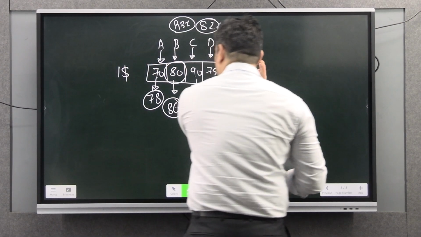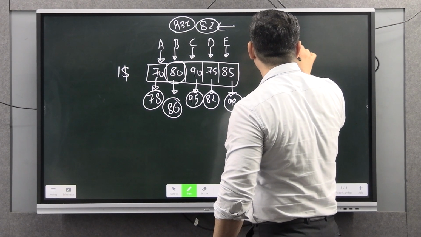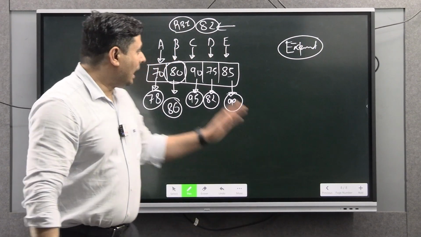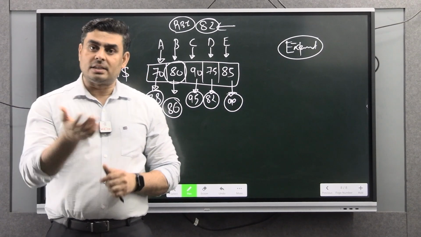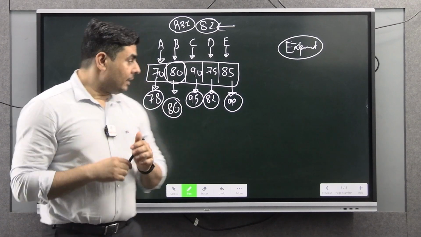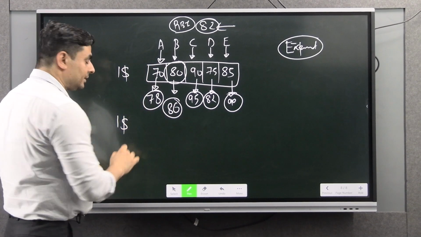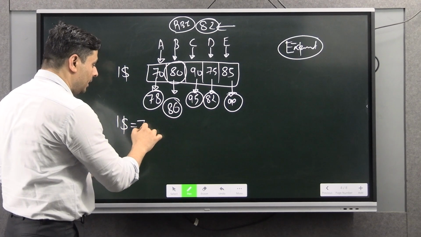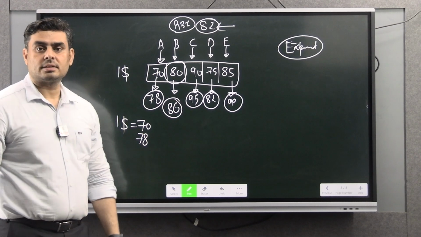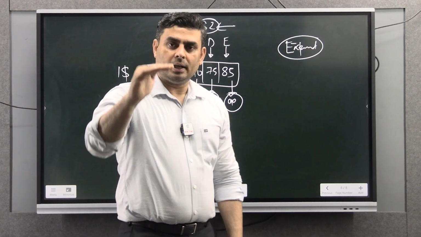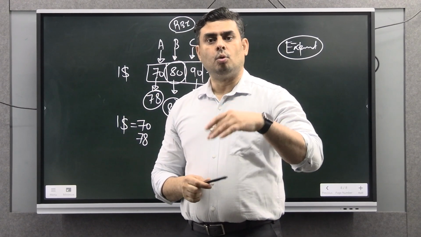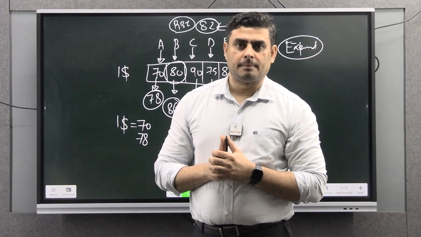Now, if all these countries are going for export, so other countries are going to have an edge in the export. Why? Why will they have the edge in the export? Because when this country was selling any good at $1, earlier they were receiving how much? 70. Now they will receive how much? 78. So their exporter can even decrease the price in order to make their product more competitive in the international market.